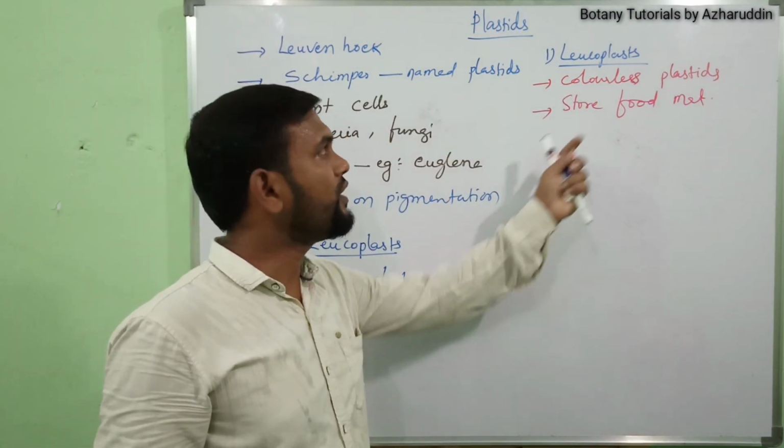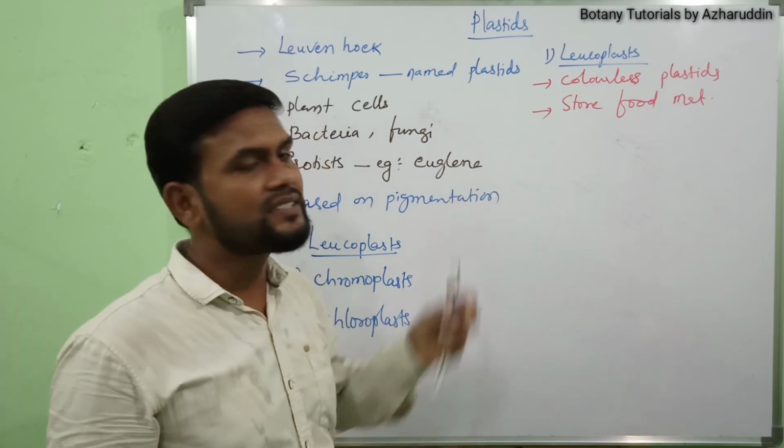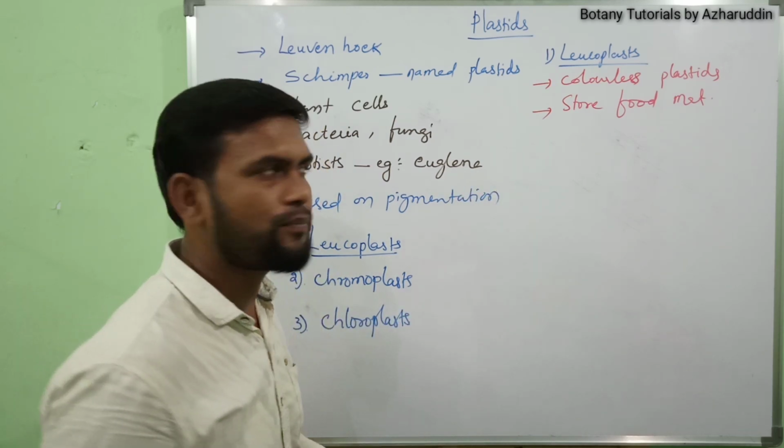Where do the leucoplasts occur? They are present in deeper parts of the plant body.